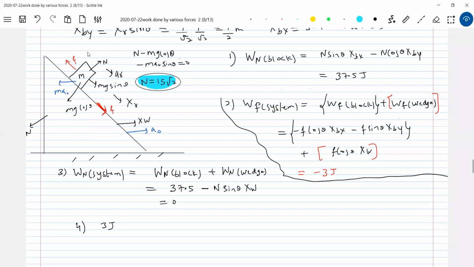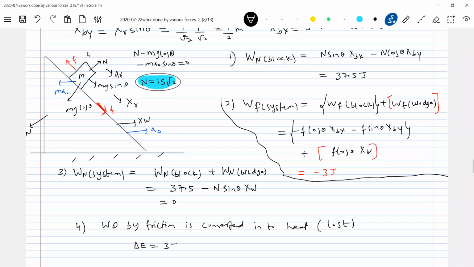So I have to write the explanation: work done by friction is converted into heat, so I'll write it is lost. We don't get that back. Therefore dissipated means finished, over. So that should be equal to, again, option 4: the mechanical energy delta E should be equal to 3 joule.